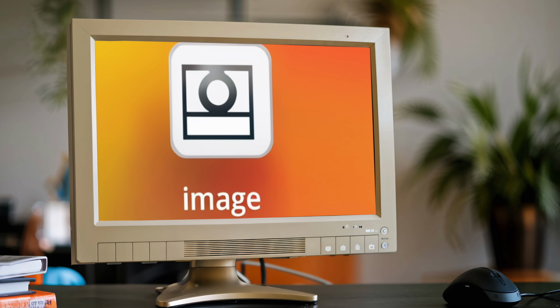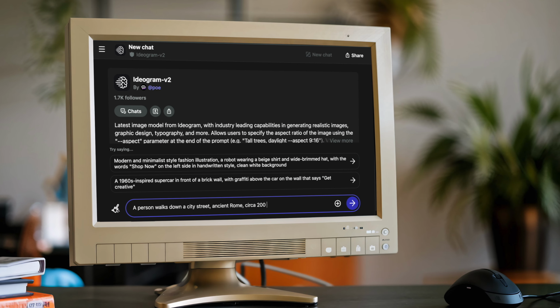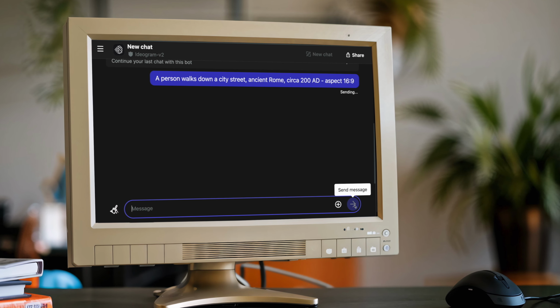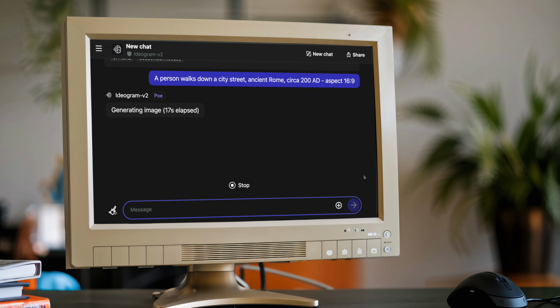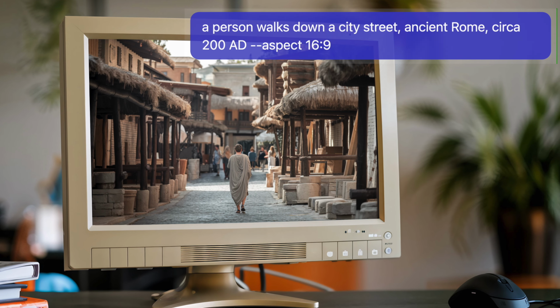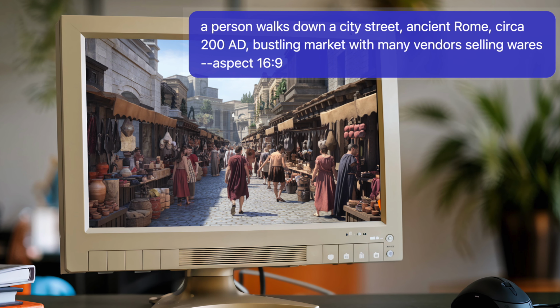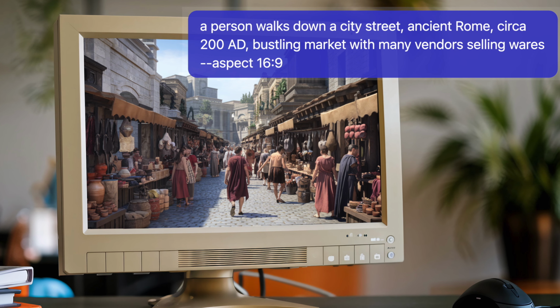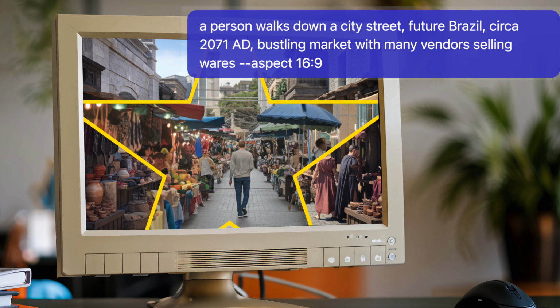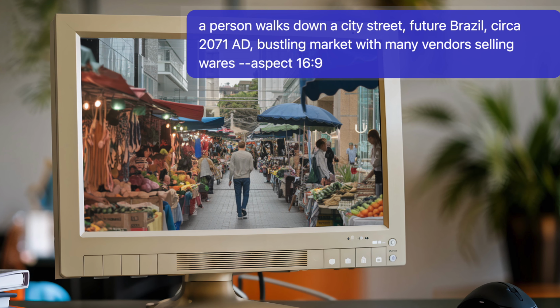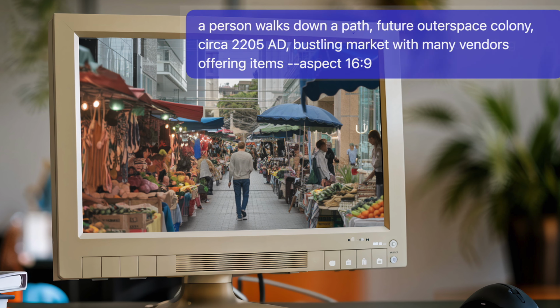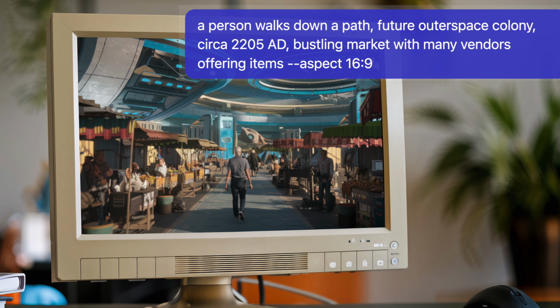We'll prompt, a person walking down an ancient Roman marketplace. Almost instantly, Poe crafts a vivid image representing that era. We can adjust our prompt to make the marketplace busy, adding bustling crowds to the scene. We can shift the setting to a semi-futuristic Brazil easily, and we can create a scene on a space station in the year 2200. But why stop at images?